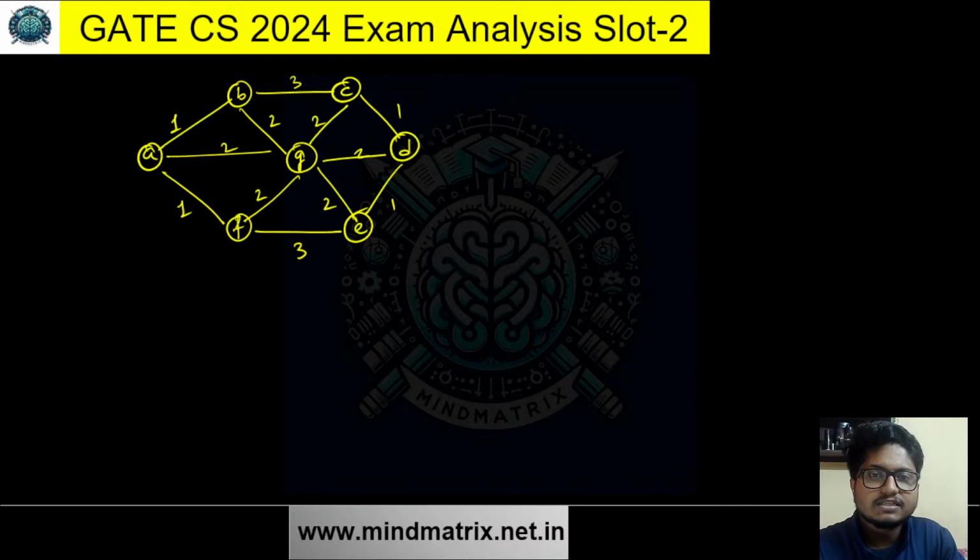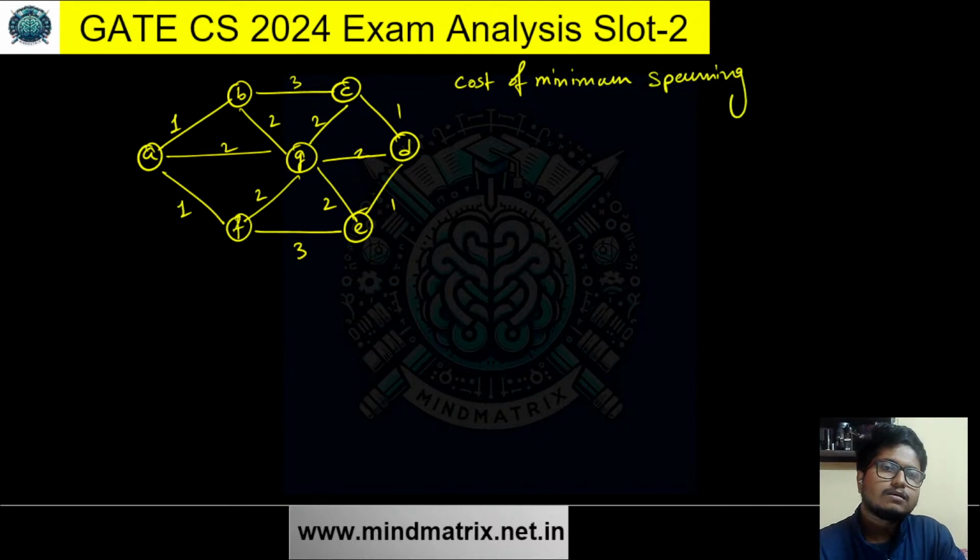The cost of the minimum spanning tree is asked. Once again, this graph is also memory based. There can be changes. This is very highly volatile. So even if the values change, the numeric answer can change. But depending on this particular graph, I'm drawing the answer.